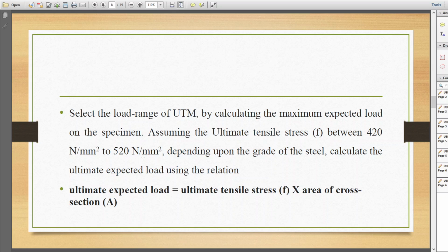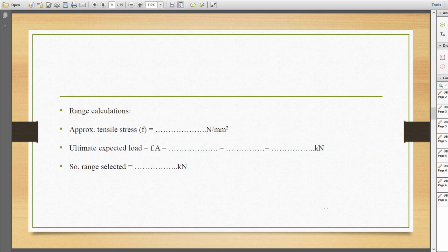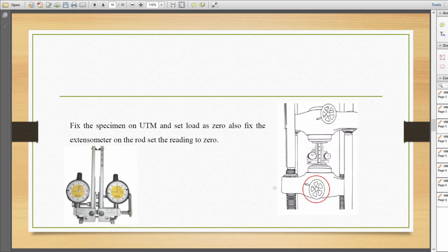Using this value, that is ultimate stress, we can calculate the ultimate expected load as ultimate tensile stress into area of cross section, that is load is equal to stress into area. Okay, after getting this expected load, say suppose we get some 35 or 90 kilonewton, we can select the load range as 0 to 100 kilonewton. Okay, now we will fix the specimen on UTM and set the load as 0, and also fix the extensometer on the rod, and set the readings on the extensometer also to 0.